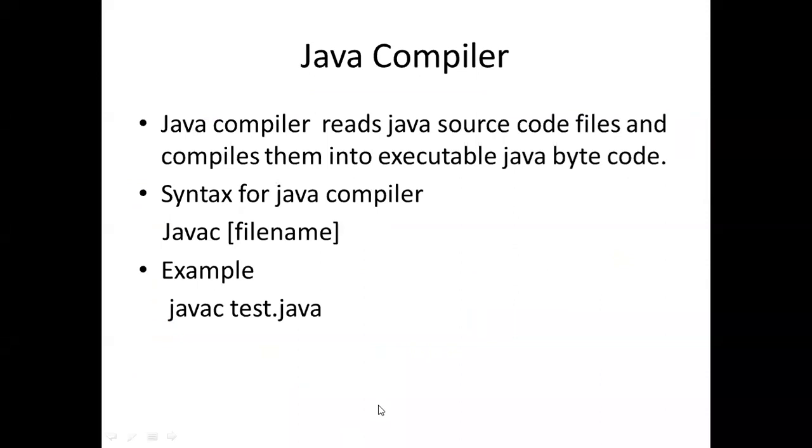Now our topic is Java compiler. Java compiler reads Java source code files and compiles them into executable code. That is also known as bytecode and intermediate code.